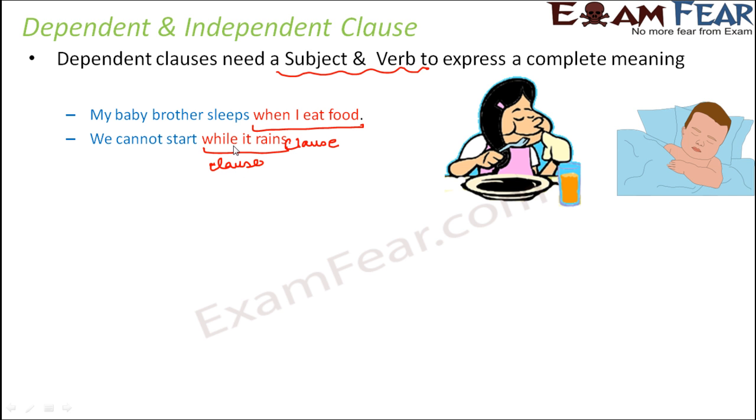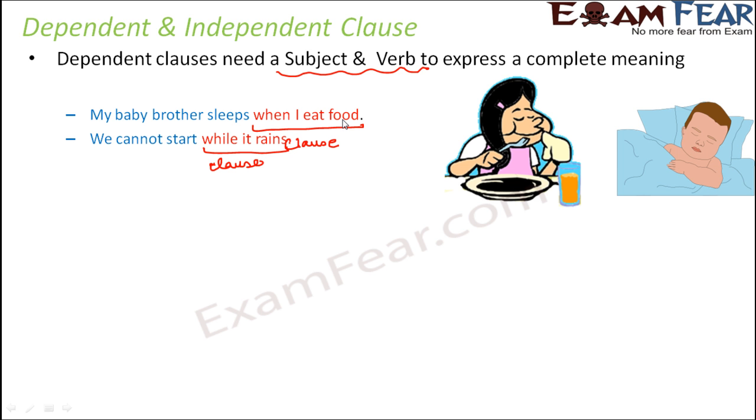Because while it rains is a group of words which makes some sense, and also it has a subject and a predicate. So if you just look at while it rains, so it acts as the subject. Similarly, if you just look at the clause when I eat food, I acts as the subject. So just within the clause also you have a subject and a predicate. So that is why it is a clause in fact.